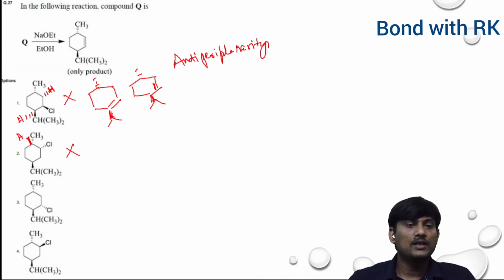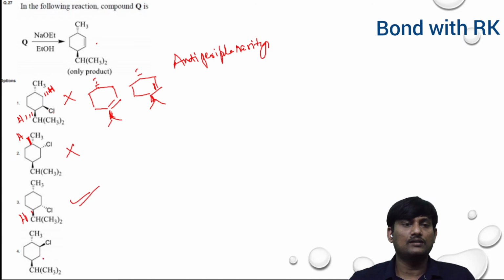Suppose if you take this one, below the plane there is a hydrogen. This hydrogen and chlorine are not in anti-periplanar condition. Both are in the same plane. So there is no removal of this hydrogen and the chlorine. So here there is a removal of hydrogen. So you will get only one product. This product you will get.